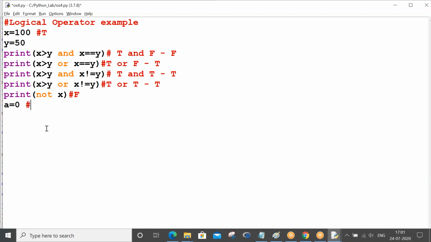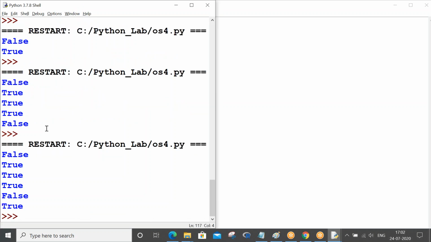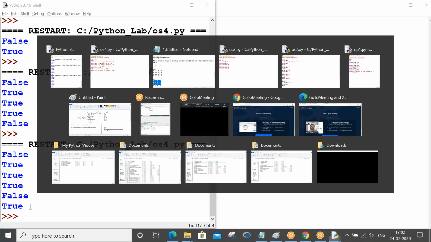When the value is 0, a is treated as false. So print of not of a. Not a means not of false. So ultimately the answer is true. If you see, the last print must be true for sure. Yeah, so that's what it is, right?